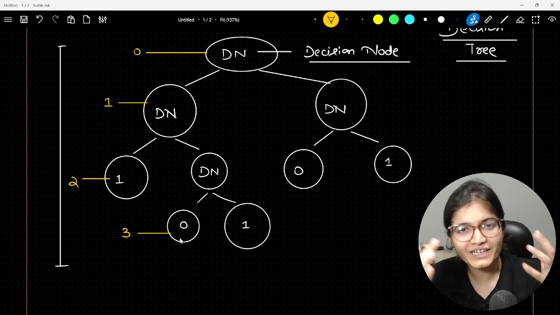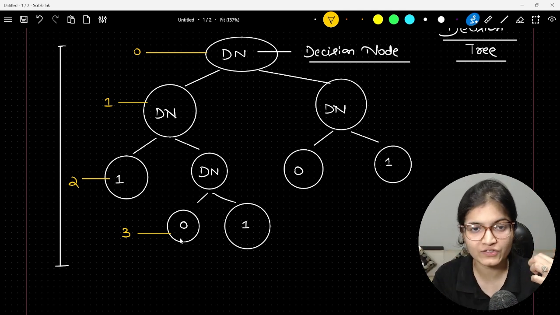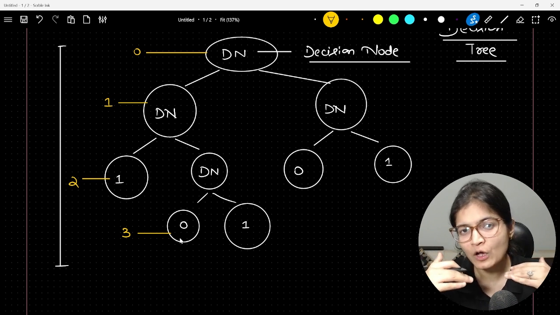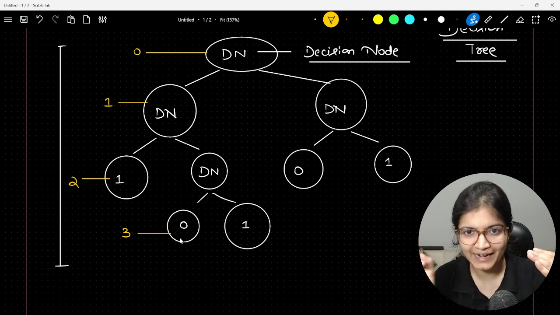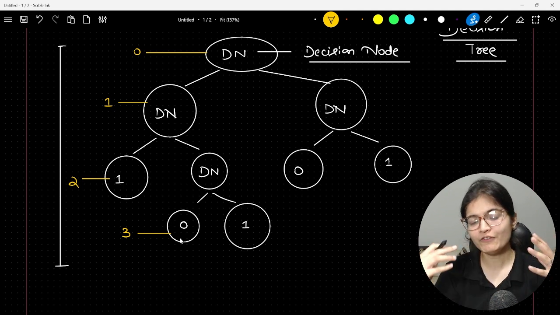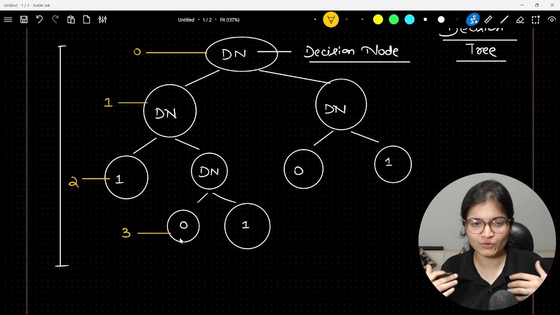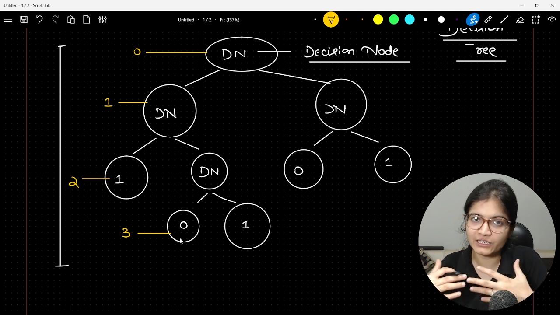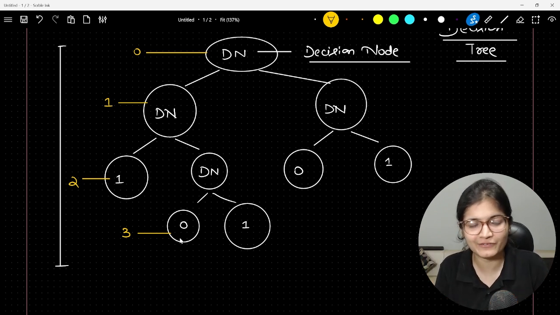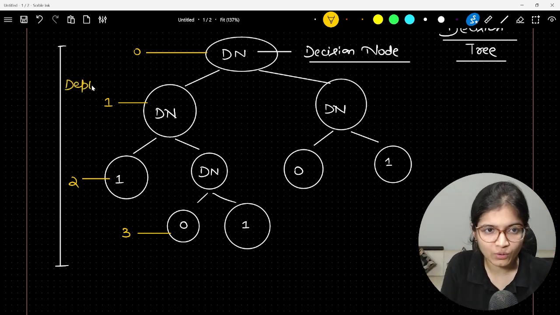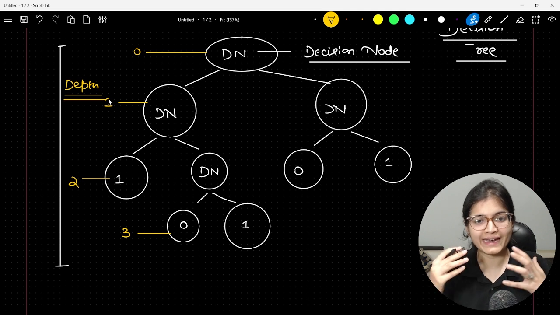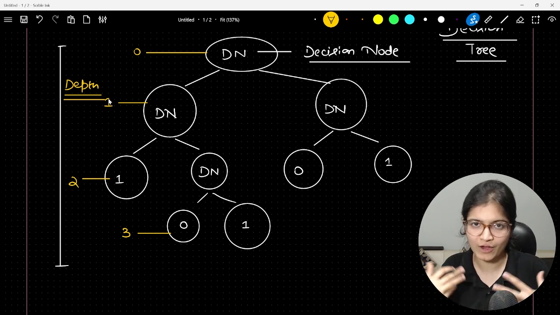Those who are from a DSA-based background already know all this. So if I ask you what the depth of my tree is, you can say it will be, consider it as the height, only 4. So first height, second, third, and fourth. Now, if you have so many features, this height can increase to a certain extent, maybe 10, 11, 12, 14, 15, and so on. Now, the higher the depth, the more time your model will take to make predictions. I hope you can understand.